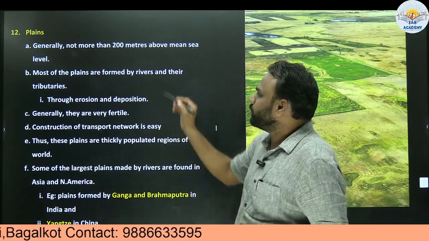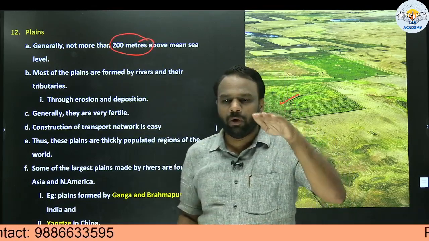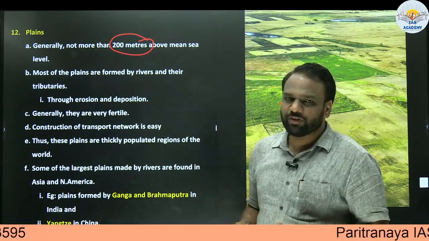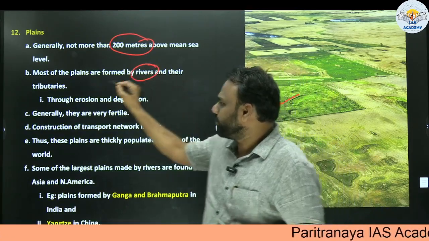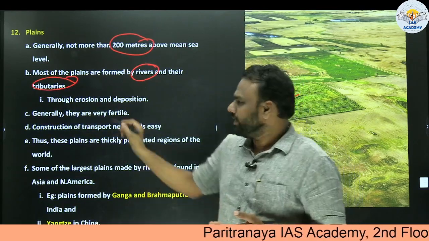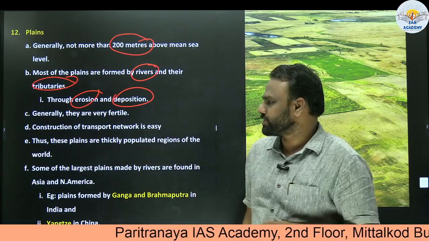Generally not more than 200 meters above the sea level. So compared to mountains and plateaus, the height is very less. So these are plains. Most of the plains are formed by rivers and their tributaries. Through what kind of activity? Through erosion and deposition. Already we have seen what is erosion and what is deposition.